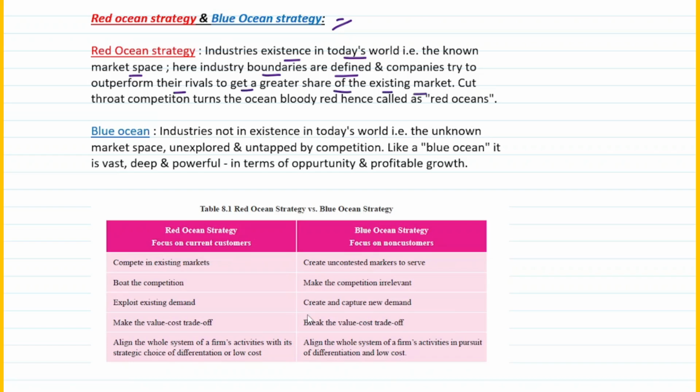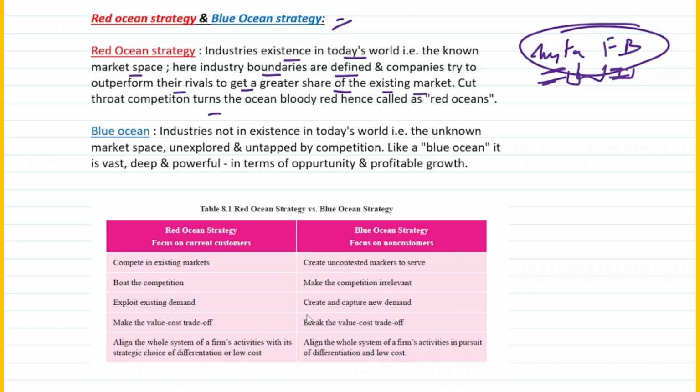For example, simple can be that of say Instagram and Facebook, right? That's something which we all use and we can correlate it to. So this is all part of red ocean strategy. Why? Because say for example, these are the companies which are existing in today's world, right? So this is a known market space. So you know the market of Insta, you know the market of Facebook. There are certain boundaries within which they have to work, and companies try to outperform each other. How? By competing with each other. I guess they are from the same group, but just for an example purpose I'm telling you, their rivals to get a greater share of existing market. So you try to get a bigger market share when you compare both, right?